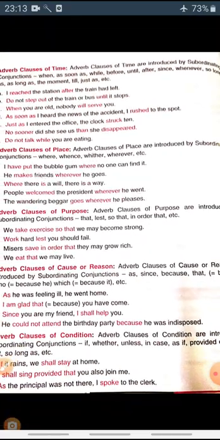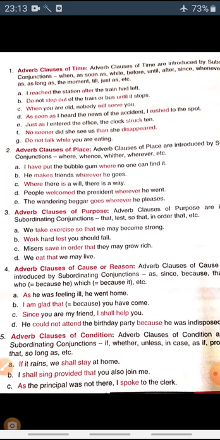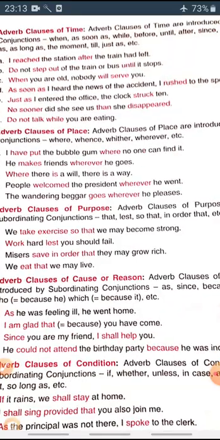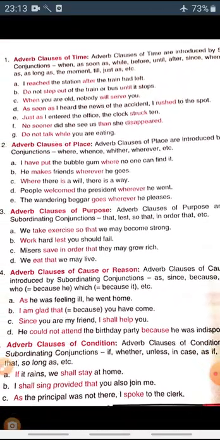As I told you, the clauses are introduced by conjunctions, like when, as soon as, while, before, until, after, since, whenever, so long as, the moment, till, just as, etc. All these words are for adverb clause of time.